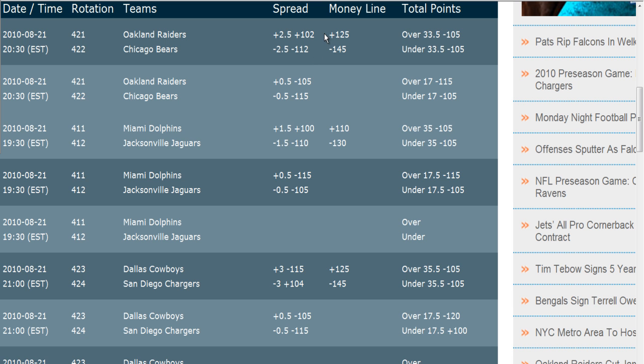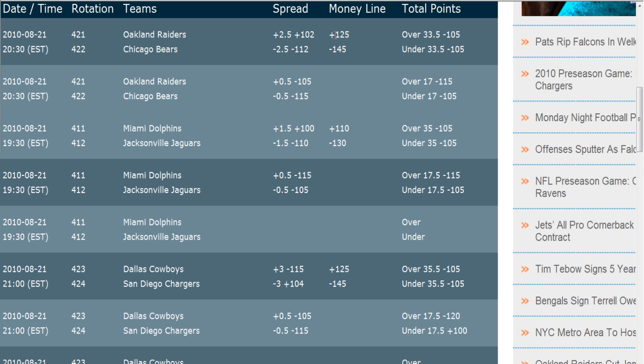And this is called the money line here. What that means is you don't want anything to do with this point spread. You just want your team to win the game. So if you like Oakland to win and you want to pass on these 2.5 points added to the final, you would walk up and say, I'd like 421 money line.